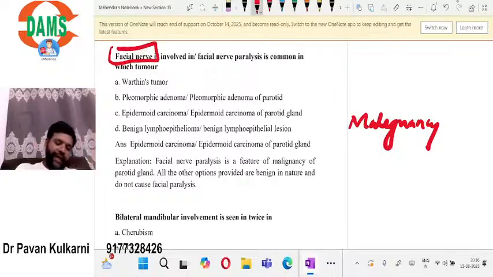No. So the correct answer is epidermoid carcinoma. Facial nerve paralysis is a typical feature of malignancy. All other options that are given are benign. Only epidermoid carcinoma is malignant. That is the one which causes facial nerve paralysis.